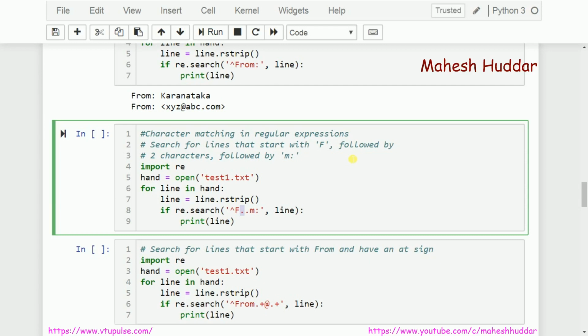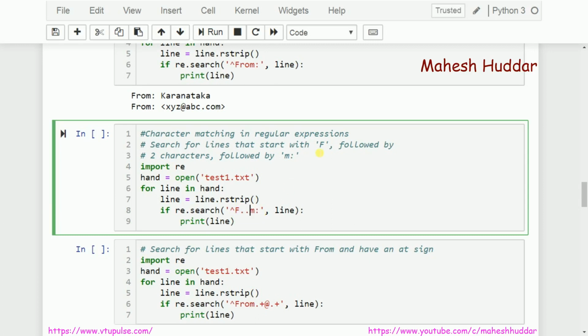How many characters do I want? I want 2 characters, so I need one more dot. The first dot will match 1 character, the second dot will match another character, followed by M and then colon. I specifically want M and colon, so I cannot write dot here. If I write dot here, it will match M also, and it will match anything else. I am not interested in that. So this is how the regular expression looks.